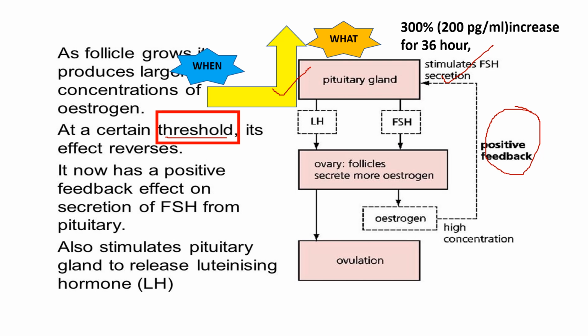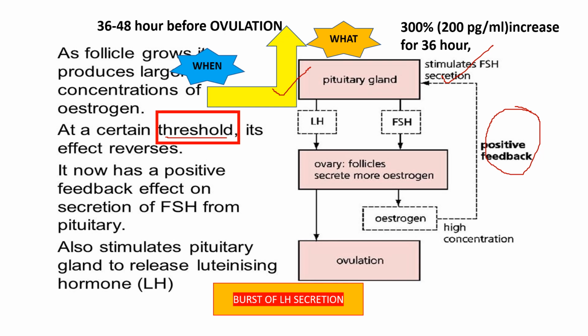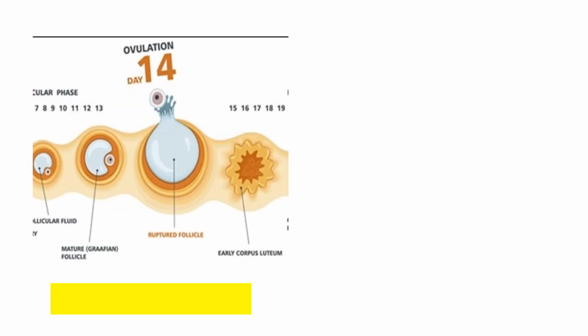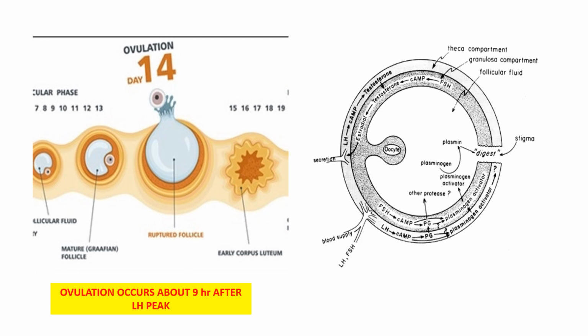So it is seen that a 300% increase in the estrogen concentration, that is, if the estrogen concentration is 200 picogram per ml and it persists for 36 hours, the negative feedback will be changed to positive feedback, and it happens 36 to 48 hours before ovulation. So there will be a burst of LH secretion as a result of that, and this burst is known as the LH surge. As a result of the LH surge, there will be ovulation, and this ovulation will take place 9 hours after the LH peak.